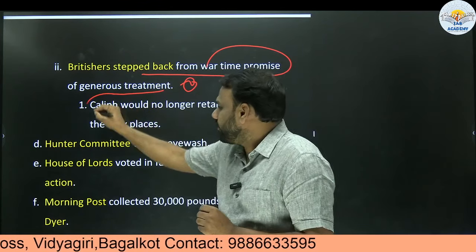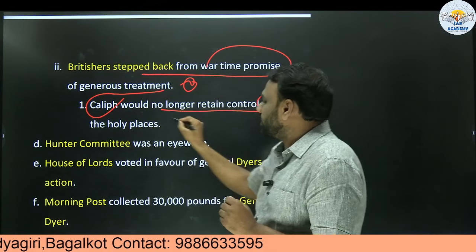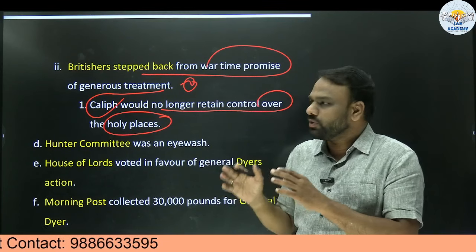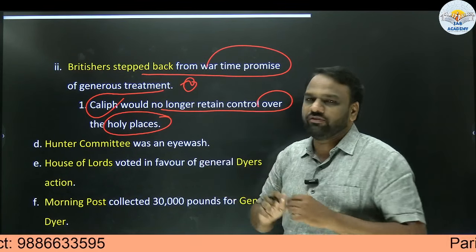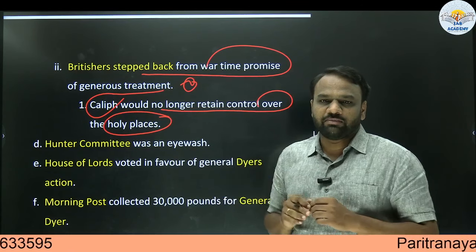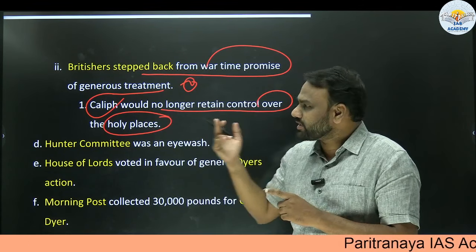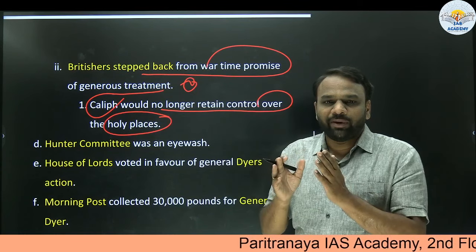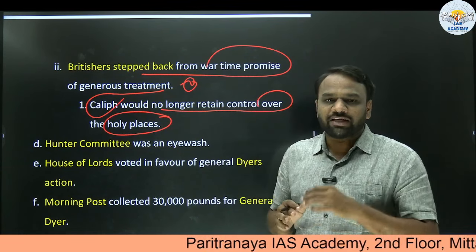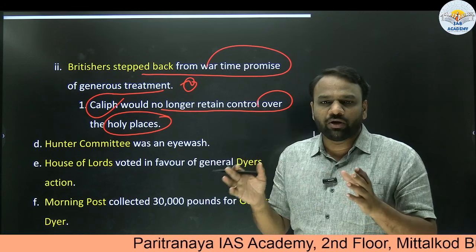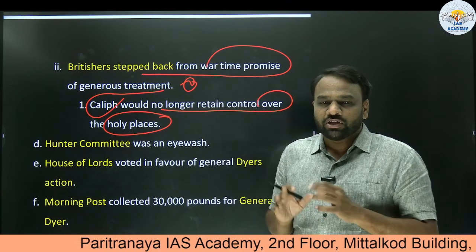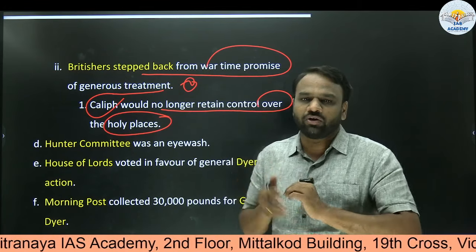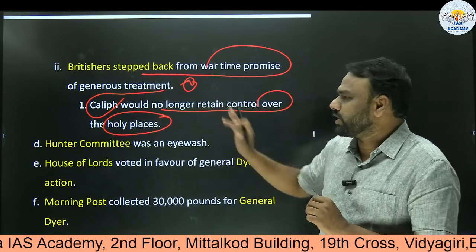The Caliph would no longer retain control over the holy places. It means Islamic holy places would no longer be under the control of the Caliph. So this angered the Indian Muslims, and as a result, in order to protest against the Britishers, they started the Khilafat movement. This Khilafat movement had a religious tone, whereas the non-cooperation movement had a broader tone of securing freedom for India. These two movements merged together in a larger form, which we call the non-cooperation movement. So this was one of the reasons.